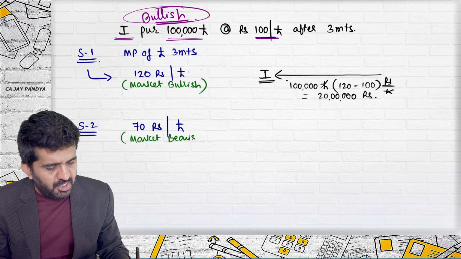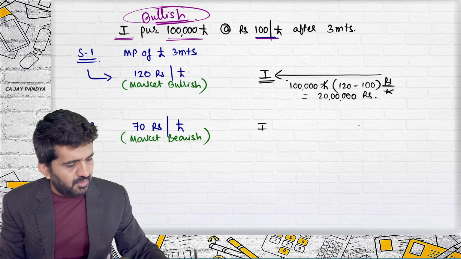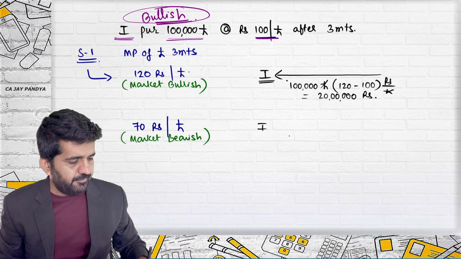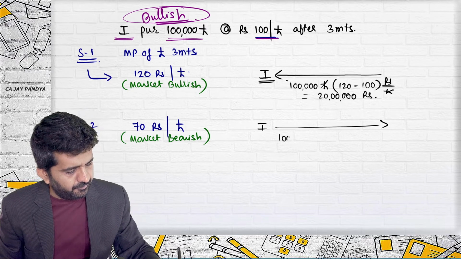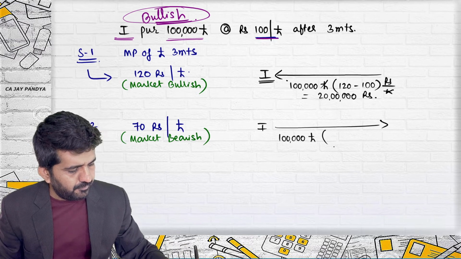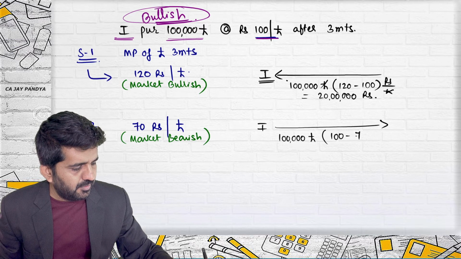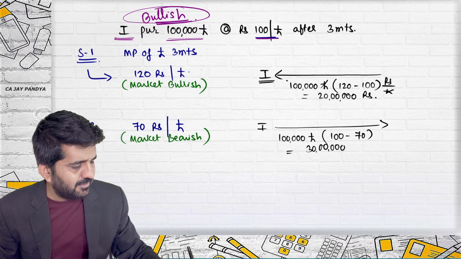Market is bearish. I was bullish or I was bearish? I was bullish. I will pay the money or receive the money? I will pay the money. How much can you help me out? 1 lakh into 100 minus 70, and that will be nothing but 30 lakhs.